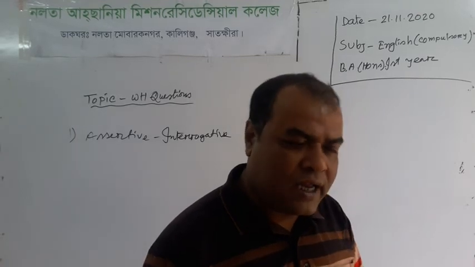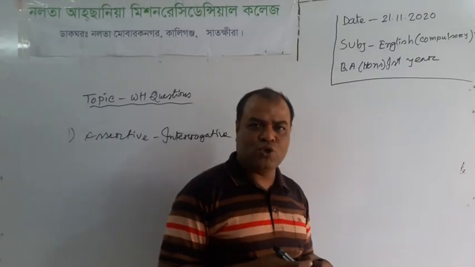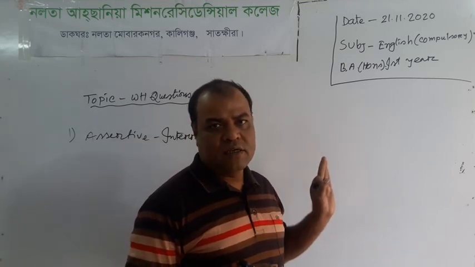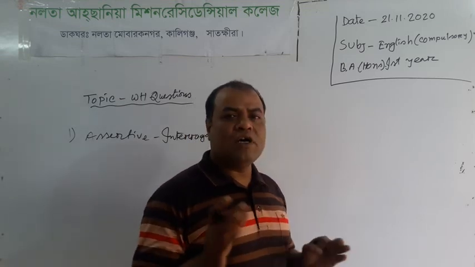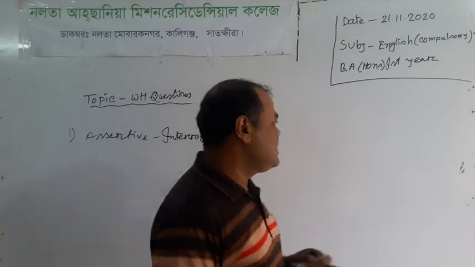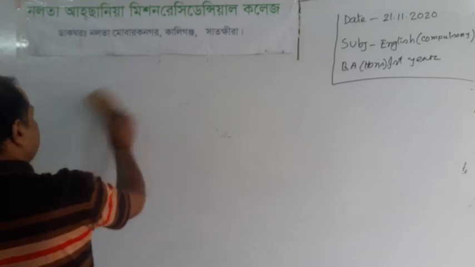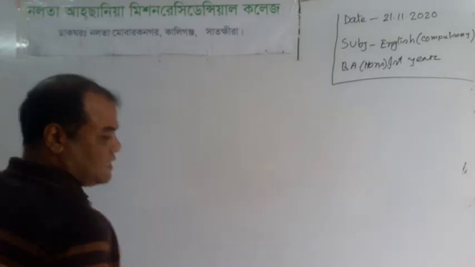If there is any auxiliary verb, you have to put it before the subject. But for WH questions, there are several criteria.